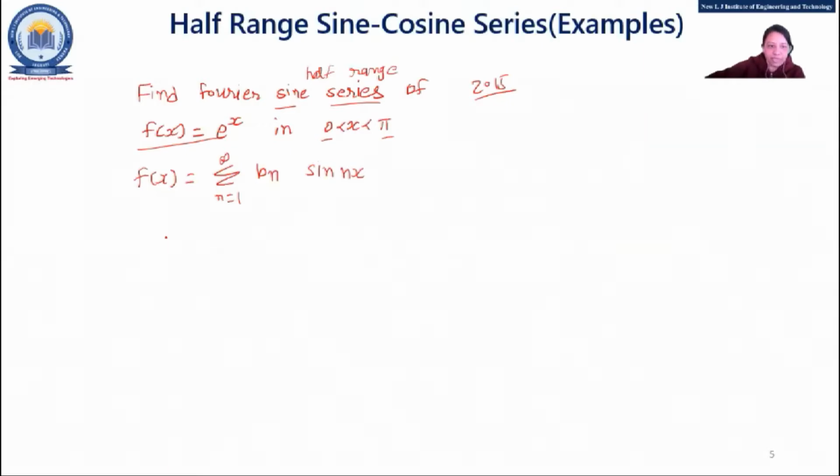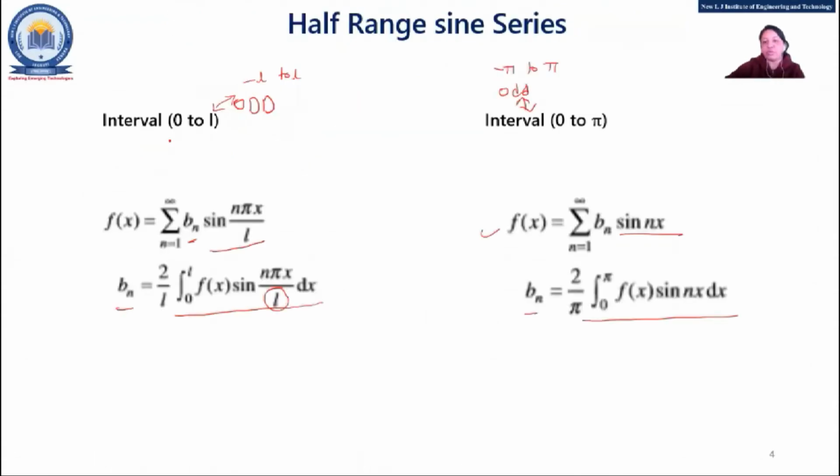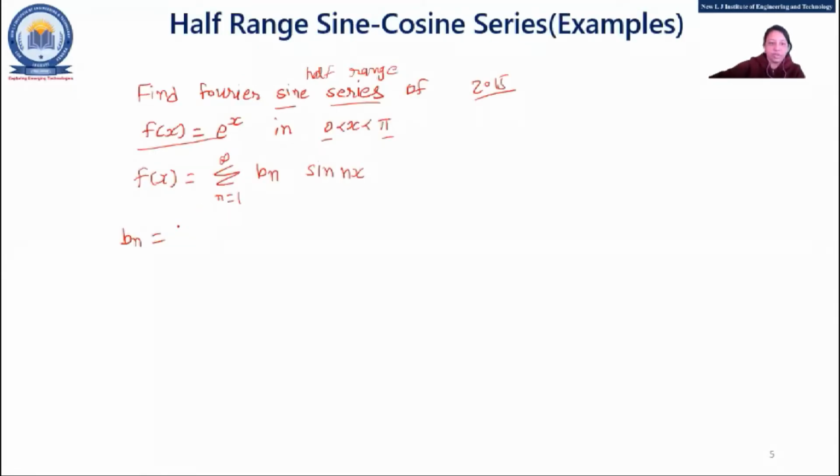Okay, now bn. bn is what? Can anyone tell? bn equal to 2 by pi, 0 to pi, f(x) sin nx, right? So we'll write here bn equal to 2 upon pi, integral 0 to pi, f(x) with that sin nx dx. Now we'll put the value of f(x), that is 0 to pi. Our f(x) will be e raised to x. So I'll write e raised to x sin nx dx.